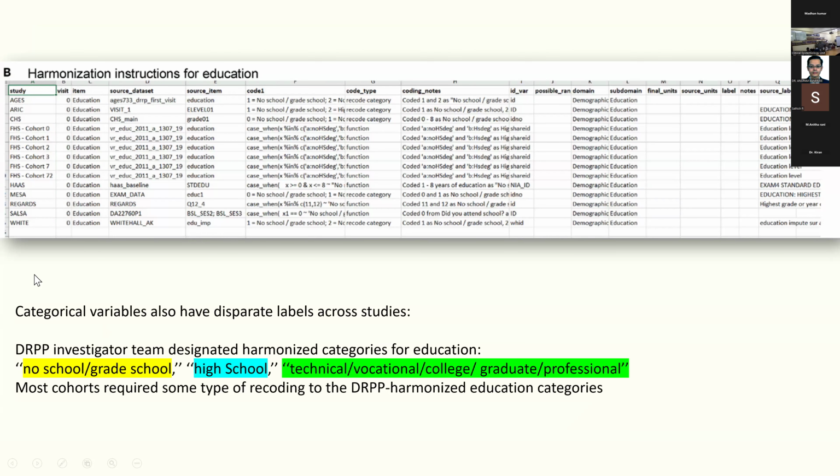Now, what about categorical variables? How do you harmonize them? If you look at the DRPP cohort, after they spoke to individual investigators, they decided to harmonize the education category as no school or grade school. The second category would be high school, and the third category would be technical, vocational, college, graduate, or professional. If you look at the data, you can see that each of the individual cohorts have their own coding system for education, and all of them needed to be recoded.